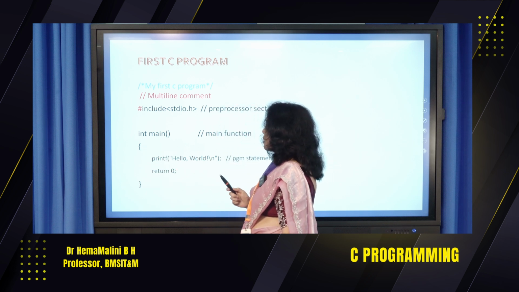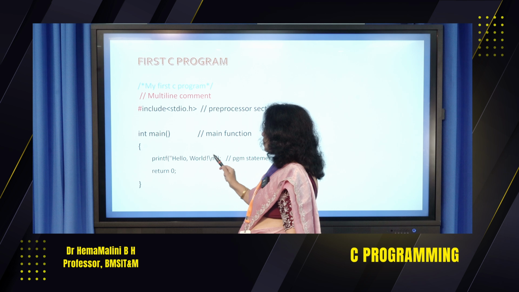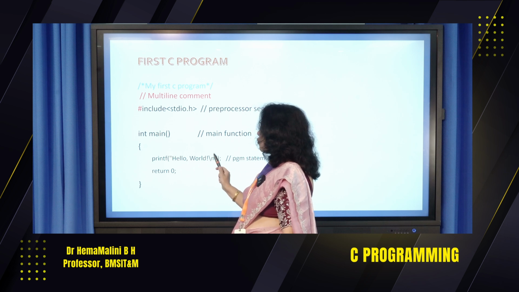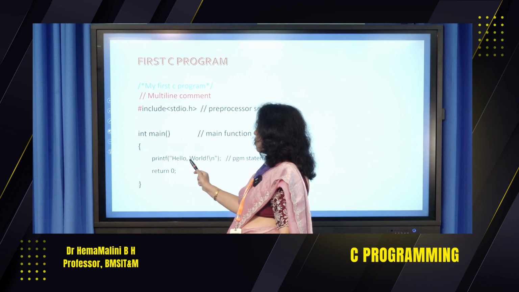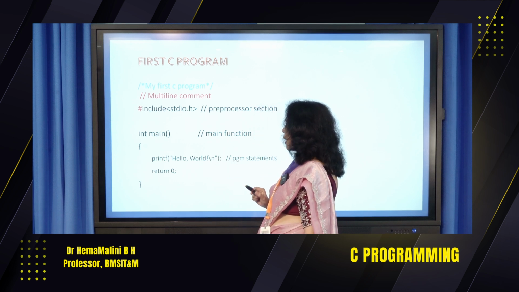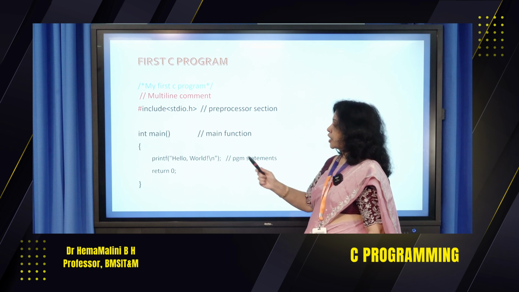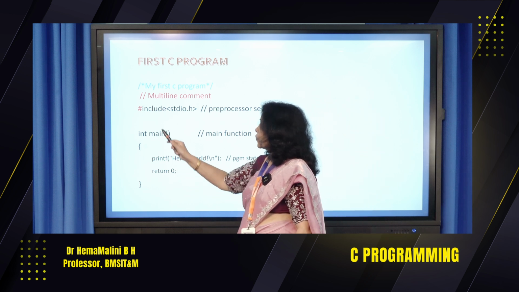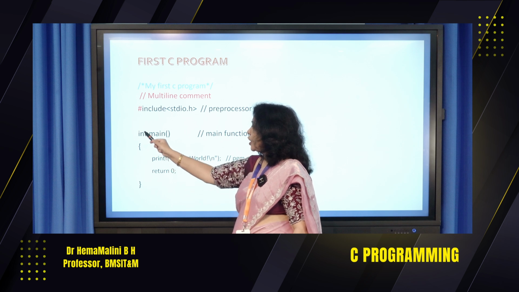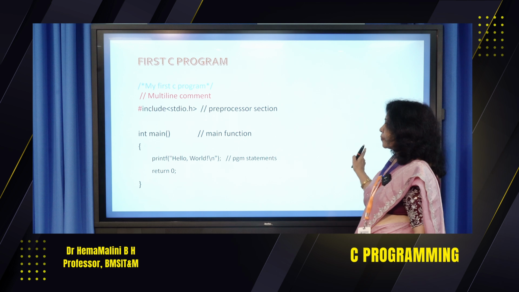We are just going to write a message, hello world. So printf, f stands for file. We have open parenthesis, closed parenthesis, within that the set of quotes. So the message is hello comma world. Slash n, this is called an escape sequence which will take the control to the next line. Return 0, this returns the control with a value 0. Since we are telling int main, we are returning a value 0 here. So this is a simple C program.